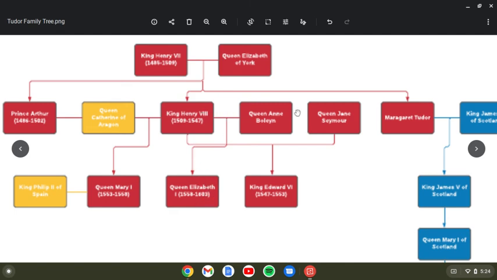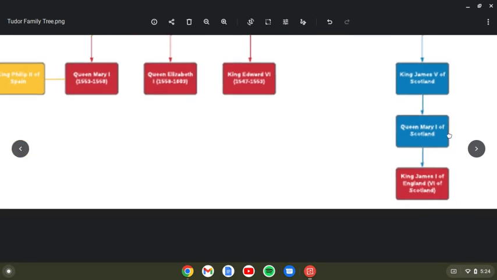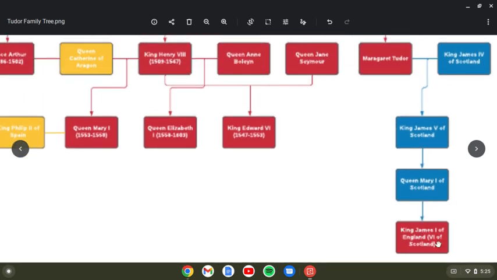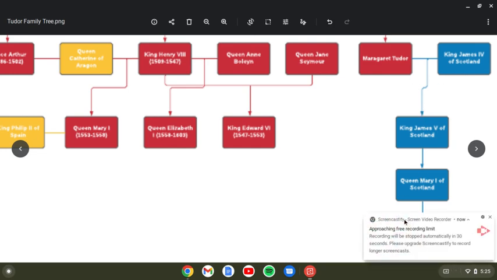She ended up passing her throne to her Aunt Margaret's great-grandson, James I, who was also James VI of Scotland. So England and Scotland ended up in a personal union with King James I and VI, bringing the Tudor dynasty to an end, since it was her aunt, and the monarchs always took the name of their father. So James was part of the House of Stuart. Plus his mother was also part of the House of Stuart, and she married a man named Henry Darnley, and they had